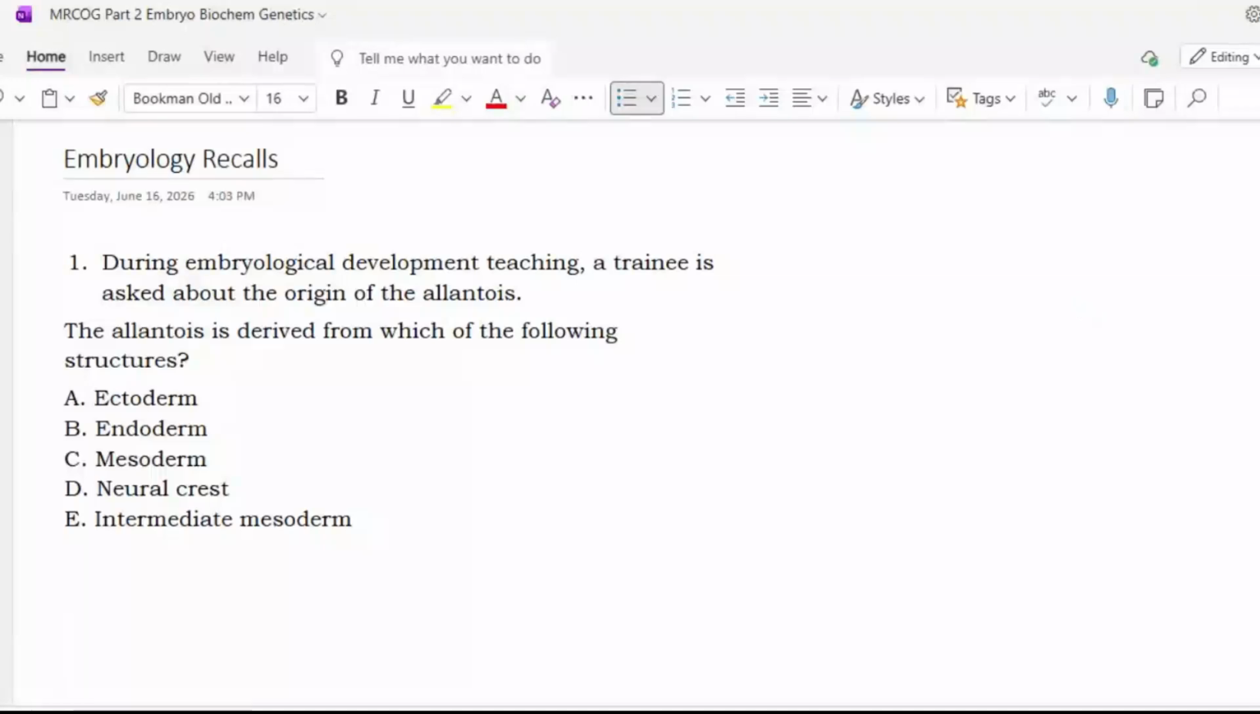Welcome all for the recall and revise series. So today we will cover a very important module, embryology module, and recalls from the embryology section.